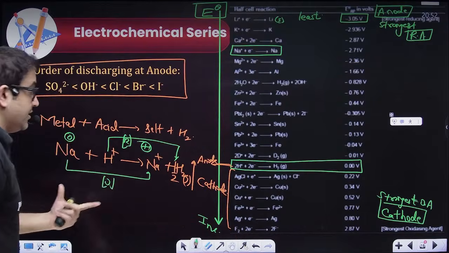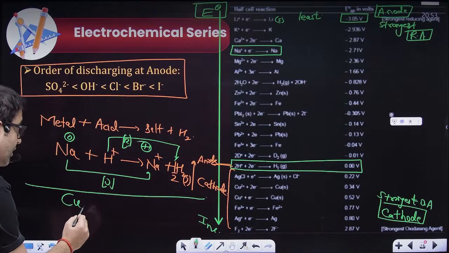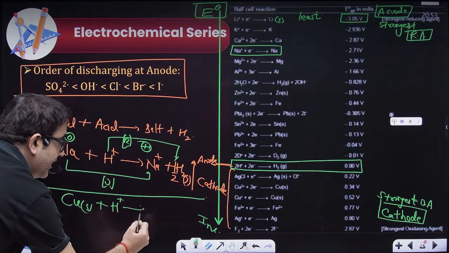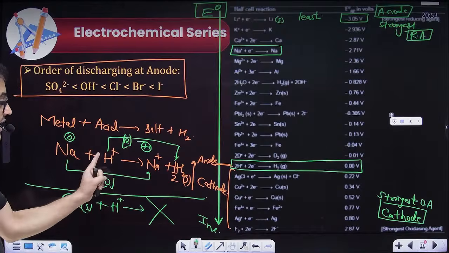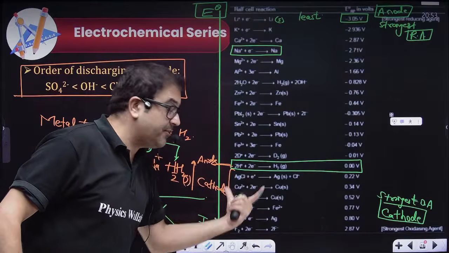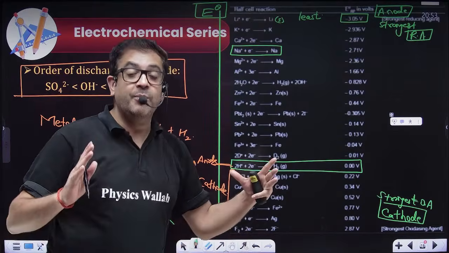Now similarly, if I have copper solid react with acid, say H plus, it will not produce hydrogen gas because hydrogen can't be reduced. Hydrogen acts as an anode in comparison to these less reactive metals. I hope everybody is clear.